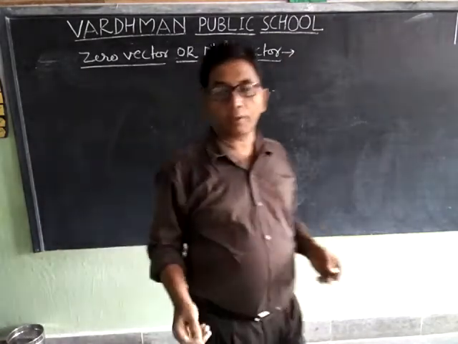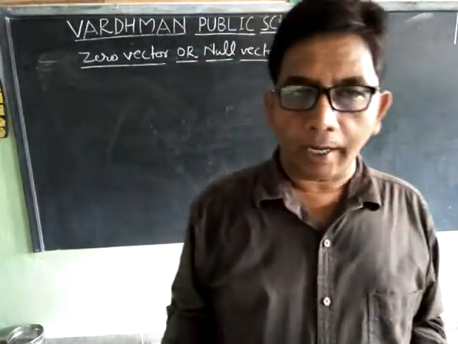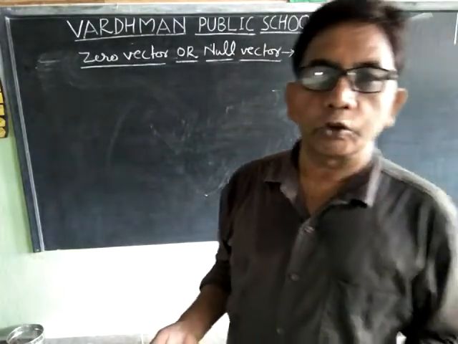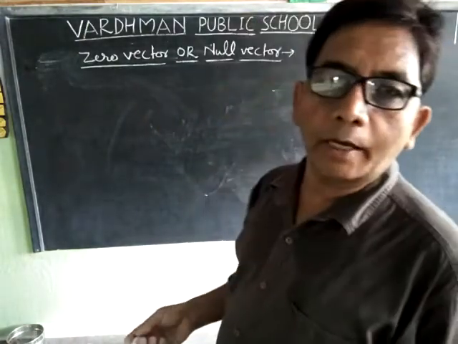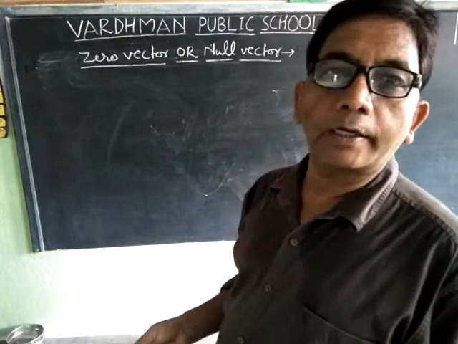What is zero vector? A vector which has zero magnitude and any arbitrary direction is known as zero vector or null vector.